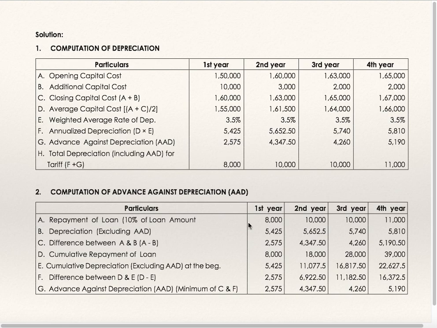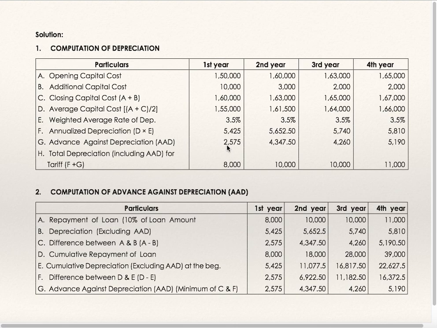Then go to the second statement, the calculation of advanced against depreciation. Repayment of loan is 8,000. Depreciation we have just calculated is 5,425. The difference between these two is 2,575. As this is the first year, cumulative repayment of loan is the same, 8,000. Cumulative depreciation is also the same, and the difference is the same. Advanced against depreciation is the minimum of these two, minimum of C and E. So it is the same, 2,575.